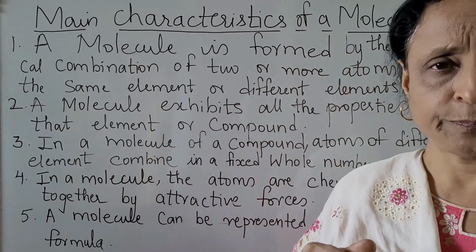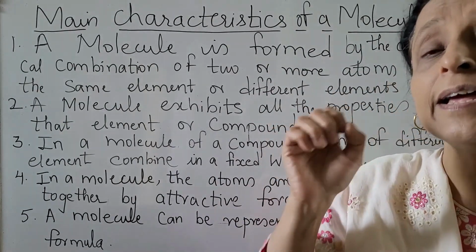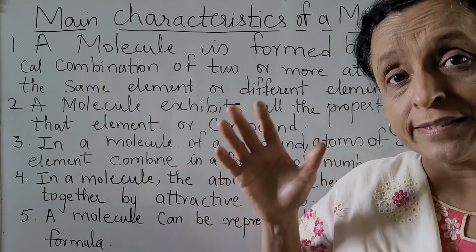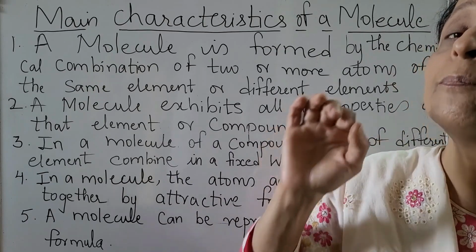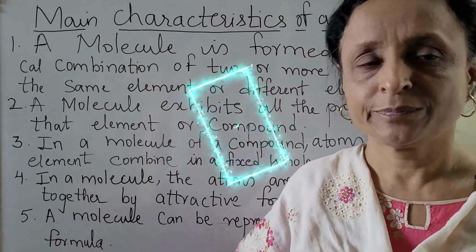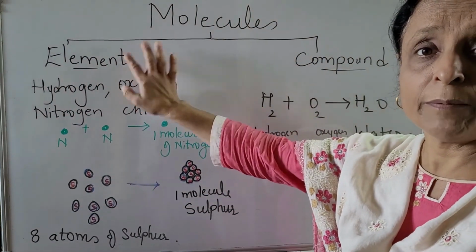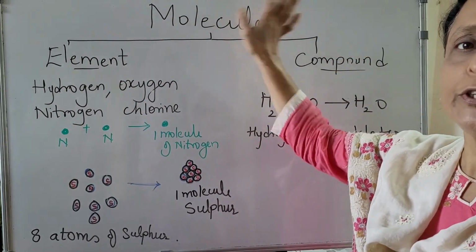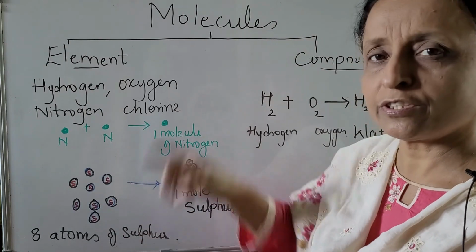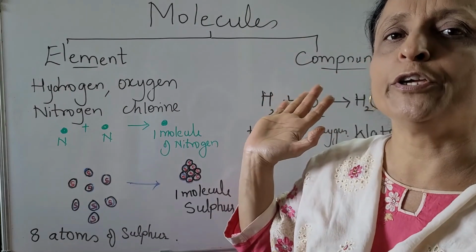So in short, a molecule is the smallest particle of an element or a compound with independent existence, and it has all the properties of that element or compound. The molecules are of two types, the element molecule and the compound molecule. When it is just one element, hydrogen, oxygen, nitrogen, chlorine, then it is an element molecule.